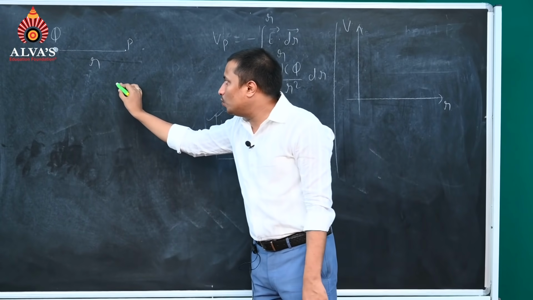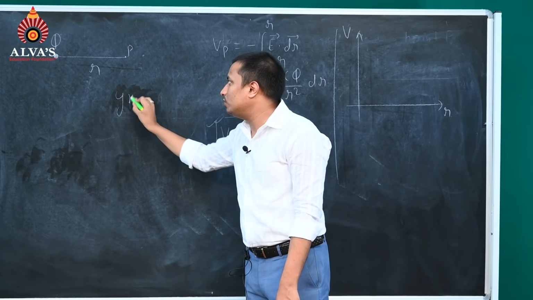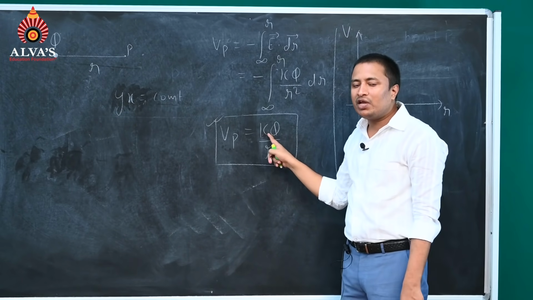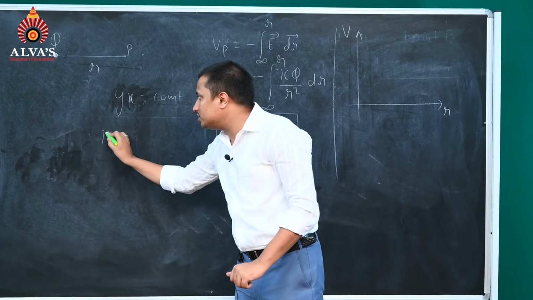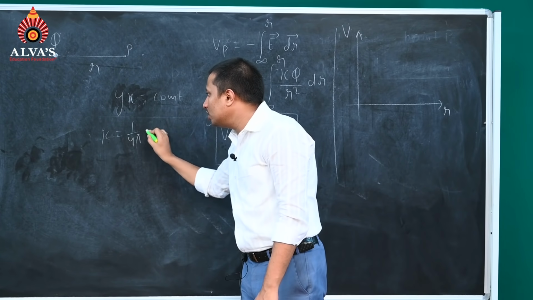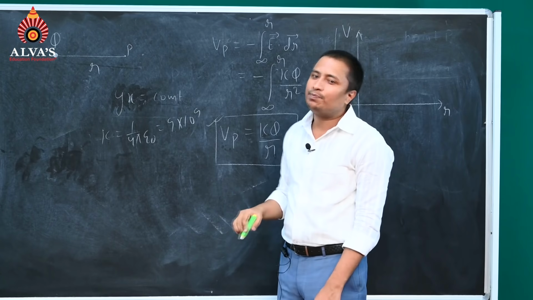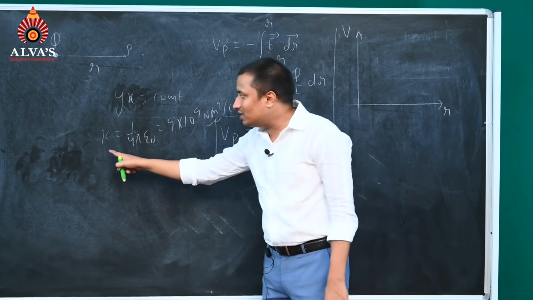So we can write y into x will be equal to a constant. Now as you can see, k is a constant. K is equal to 1 by 4 pi epsilon naught, and its value is 9 into 10 raised to power 9 newton meter square per coulomb square. This is the value of k.